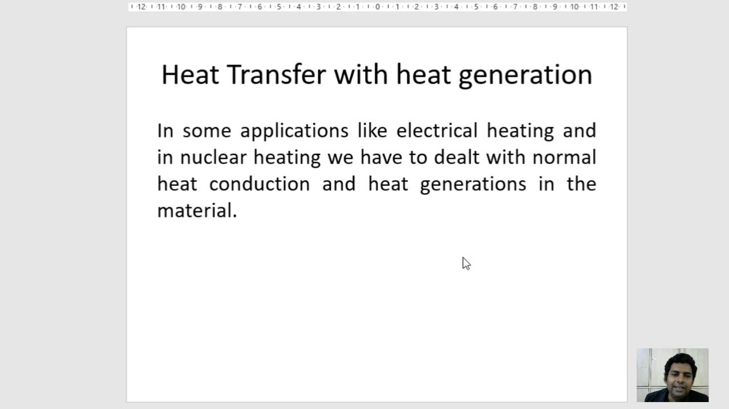Now the heat transfer with heat generation. Sometimes in the solid itself, where the heat transfer is prominent, heat generation is also there. In some applications like electrical heating and nuclear heating, we have to deal with the normal heat conduction and heat generation in the material, but this is not part of your course.